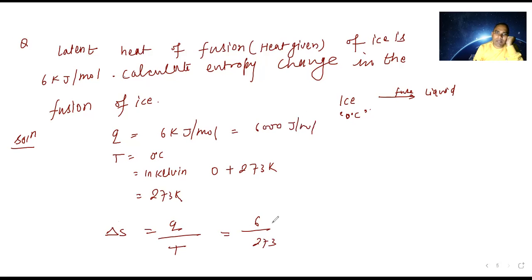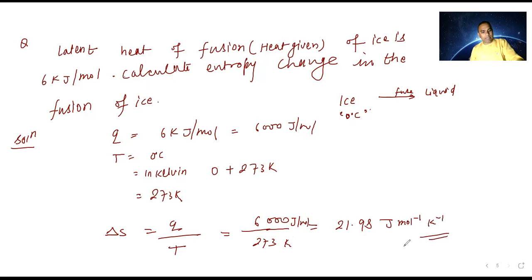Better to put it in joule per mole. Divide it out, and it comes to 21.98 joule per mole per Kelvin.